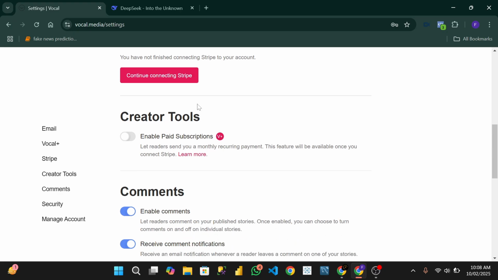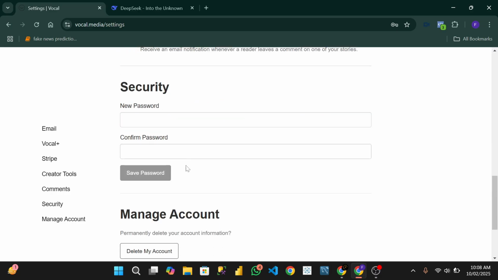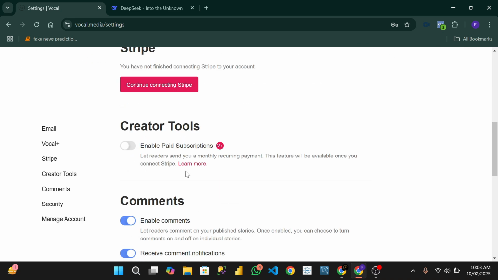When you connect your Stripe, you enable paid subscription for creators, which sends you monthly recurring payments. Those people that like your stories will pay to read your story. So this is a very good platform also for you to make money from.